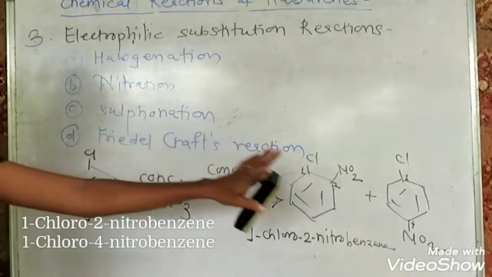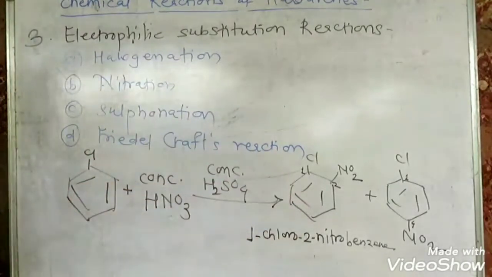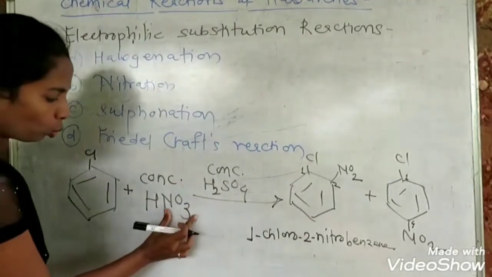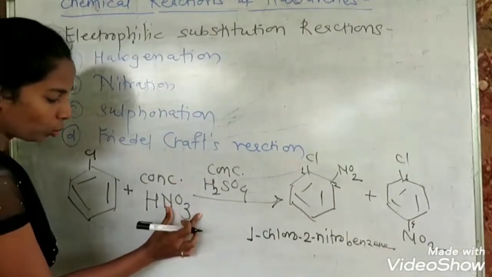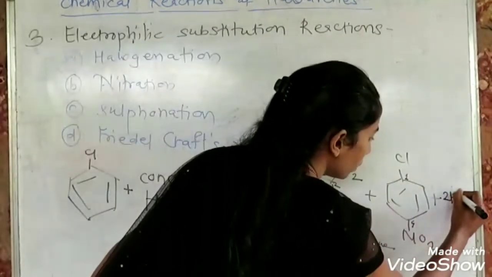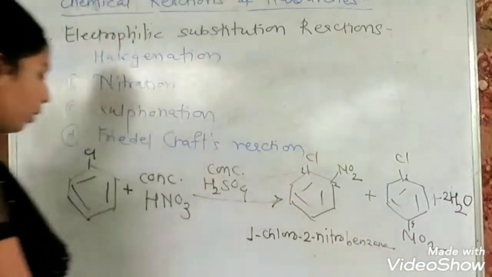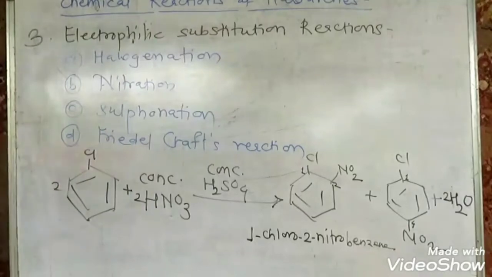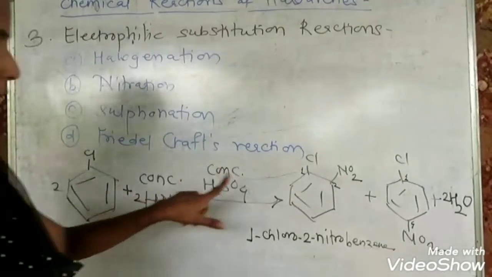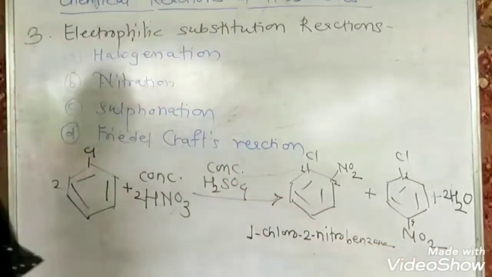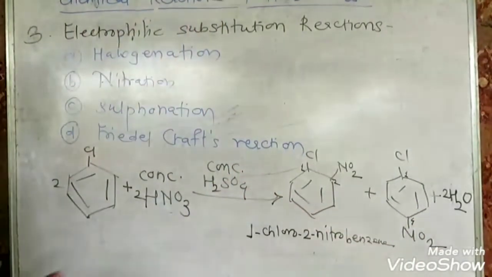So this is what nitration is about. Nitration is the replacement of hydrogen from ortho and para position by the NO2 group from HNO3, and if the NO2 group is lost, it remains OH. The byproduct of this reaction is water, from 2 HNO3 and 2 chlorobenzene. So chlorobenzene on nitration gives 1 chloro 2 nitrobenzene and 1 chloro 4 nitrobenzene. That's all about the nitration. The role of H2SO4 is Lewis acid.